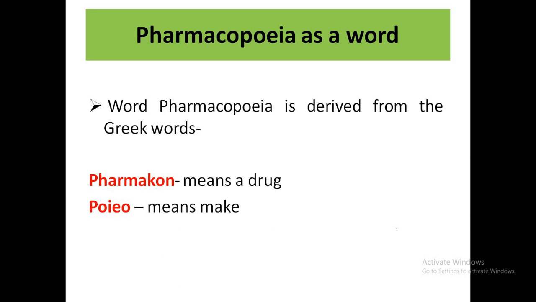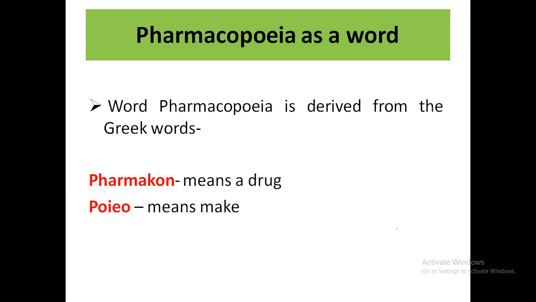When we talk about the pharmacopoeia, the first thing that we must understand is the meaning of the word pharmacopoeia. Pharmacopoeia is a combination of two Greek words, pharmakon and poio. Pharmakon means a drug and poio means to make. So the meaning of the word is to make a drug.